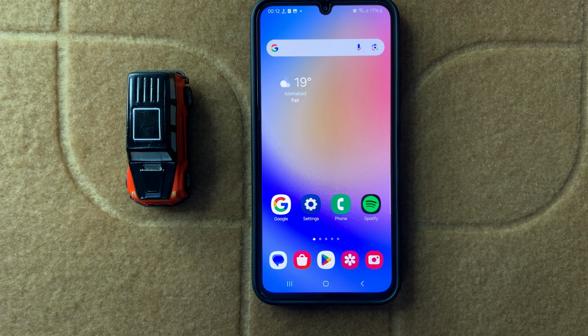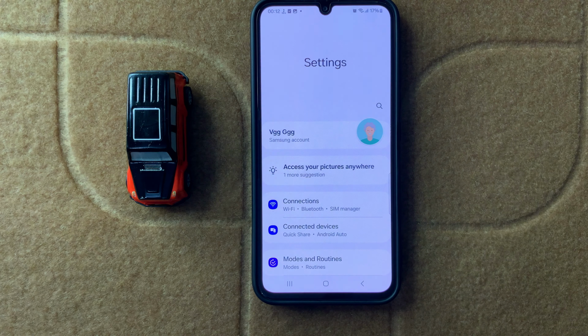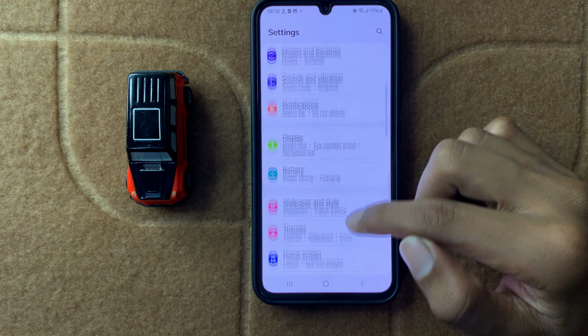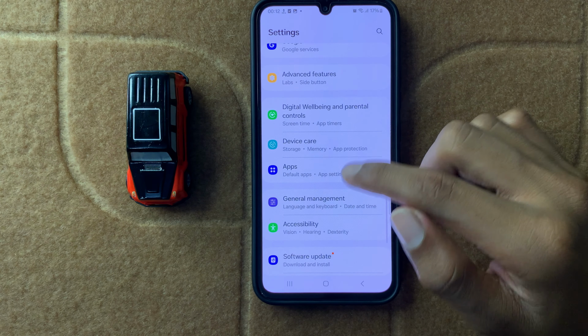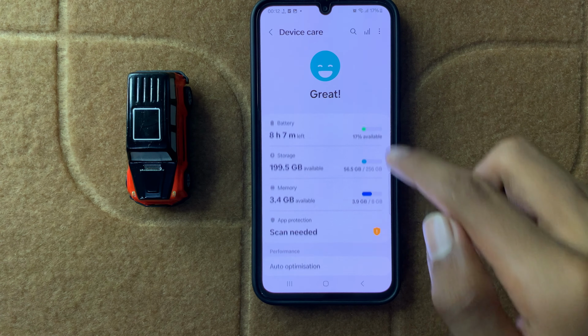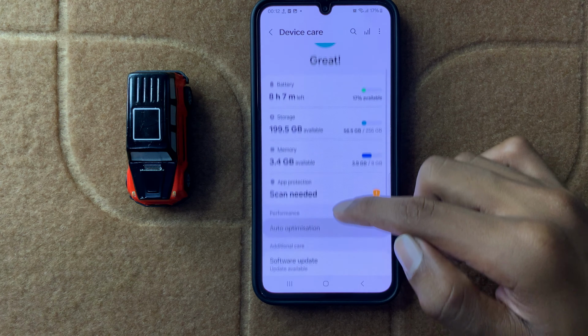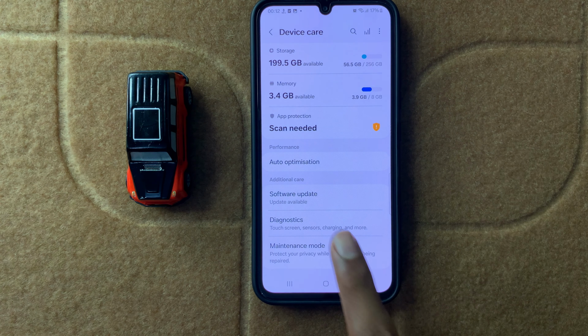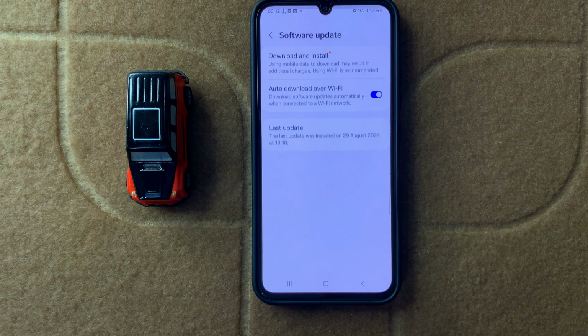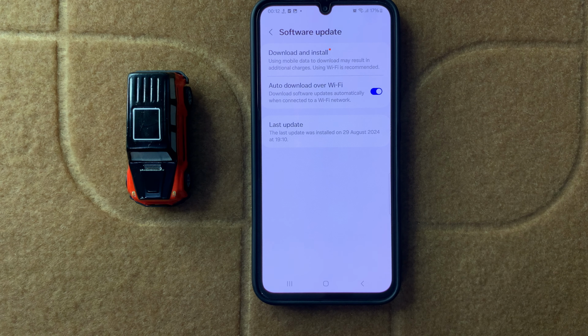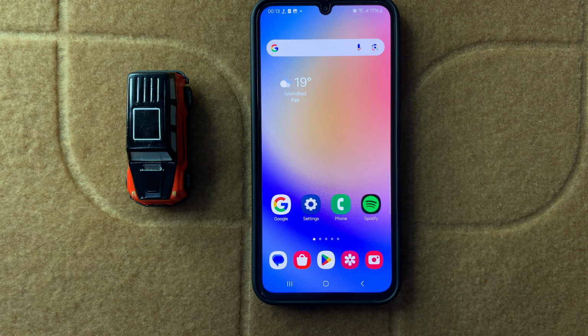If it doesn't fix your problem, then open Settings, scroll down and click on Device care. After clicking on Device care, scroll down and open Software update. And here you can check your software updates. If you haven't updated to the latest software, then update it. After updating to the latest software, your problem will be fixed.